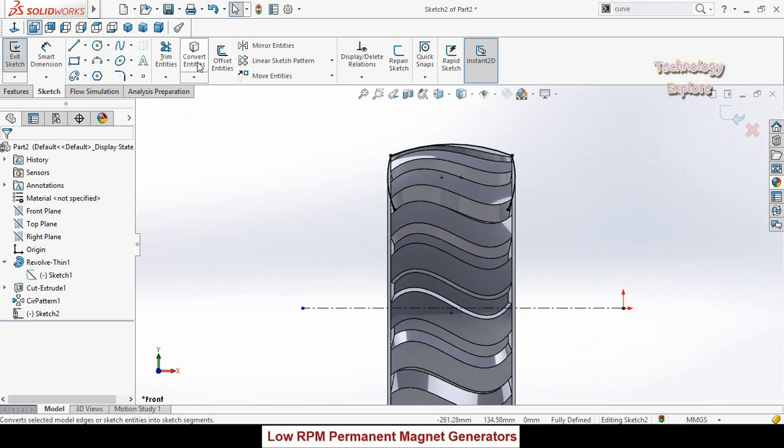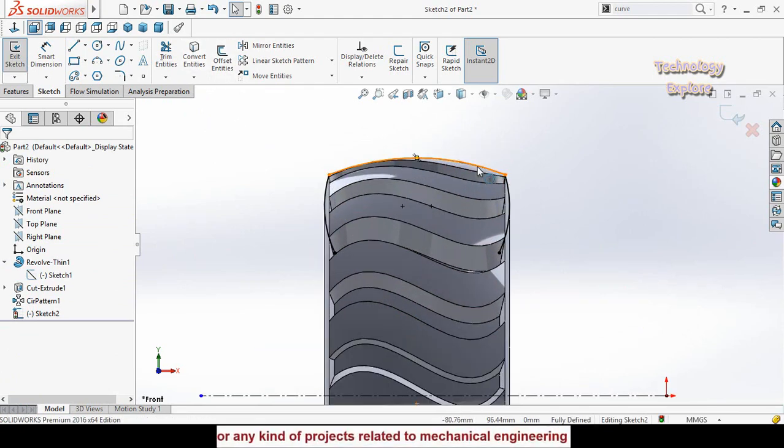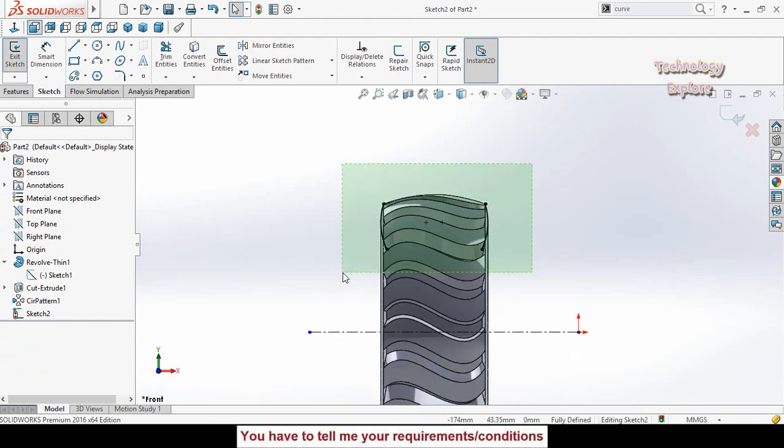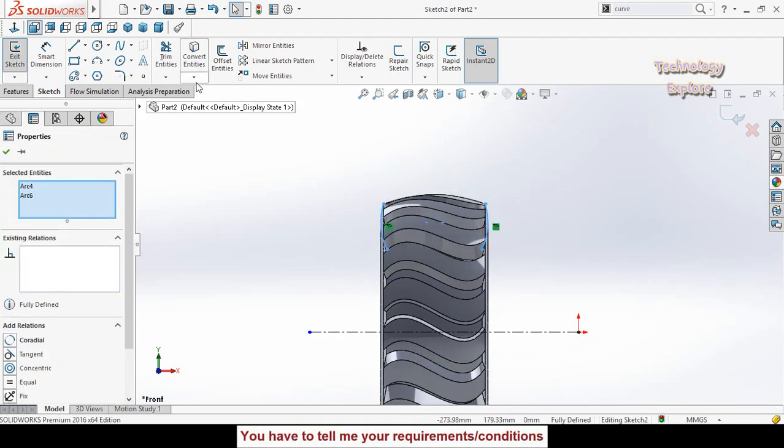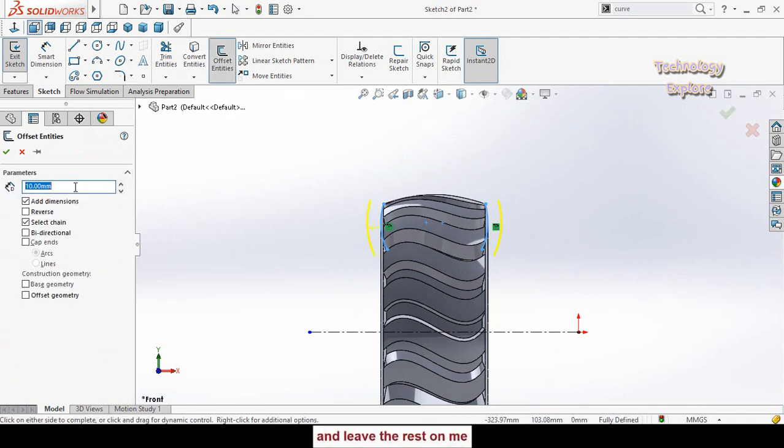Then press convert entities button. After that select this arc and delete it. Now select both of these arcs and then from here select offset entities. So type here offset distance and it is 5 mm. Then check this option reverse and from here select or check this option base geometry as a construction geometry. Also check this option bidirectional and then check this option cap ends. Then press OK button.